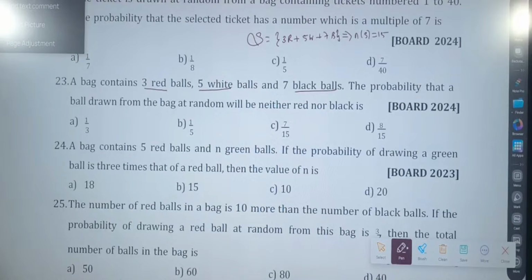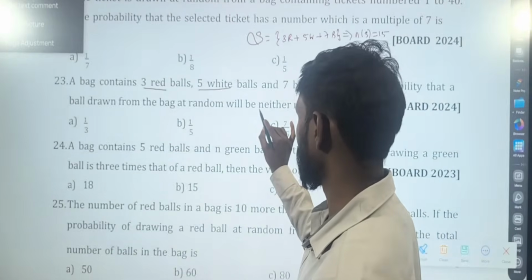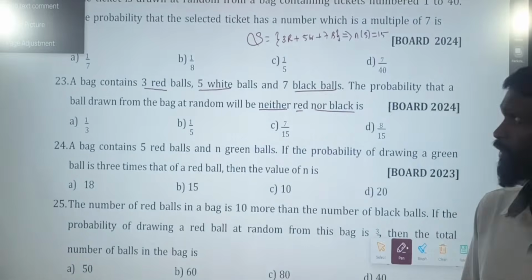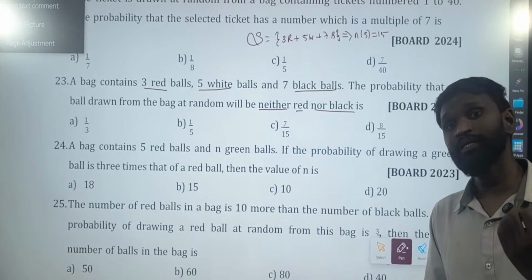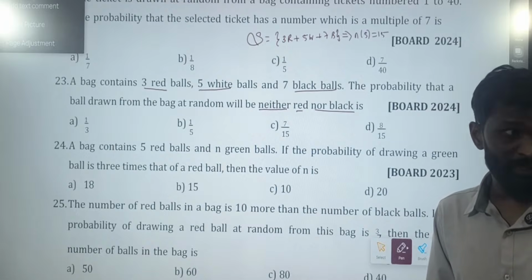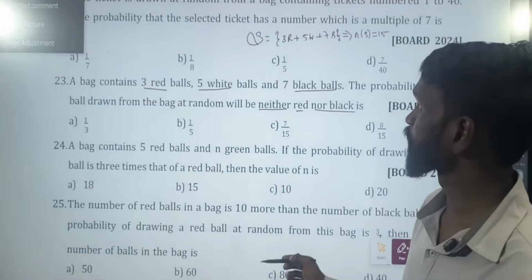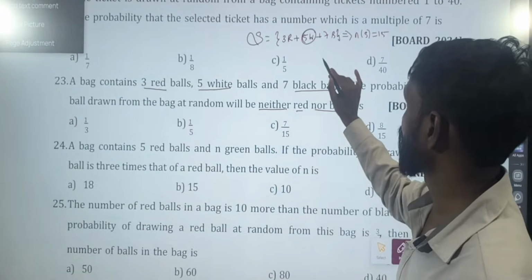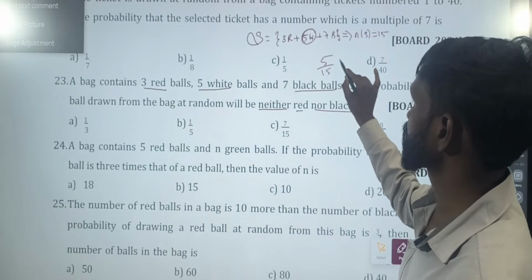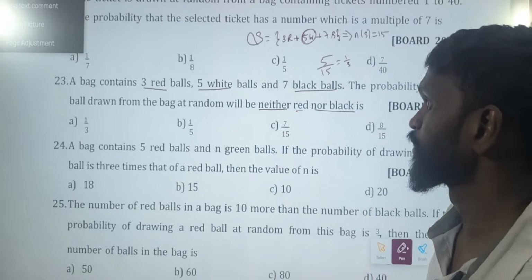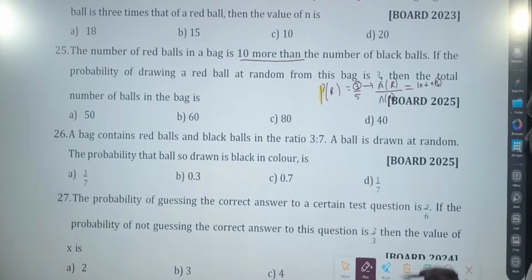Okay. The probability that a ball drawn from the bag at random will be neither red nor black. If you get red, you will lose. If you get black, you will lose. They're asking neither, which means you should not get red nor black. Means you will win only when white. What is your chance of winning now? 5 out of 15. That is 1 by 3. Which option? Option A.